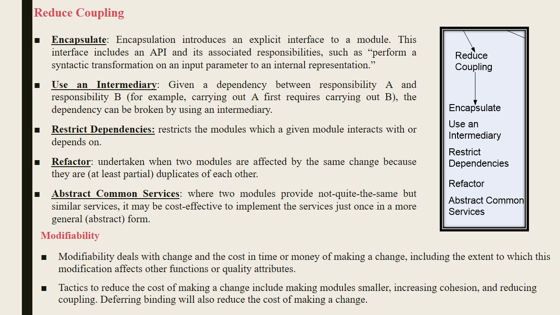Next we are going to summarize modifiability. It deals with the change and the cost, time, or money of making the change, including the extent to which the modification affects the functions or quality attributes. These tactics will reduce the cost of making the change. Either it can be made smaller, or it can increase cohesion, or it can reduce coupling. Defer binding will also reduce the cost of making changes. So with this, modifiability is over. The remaining, performance and security, we will see in the next.